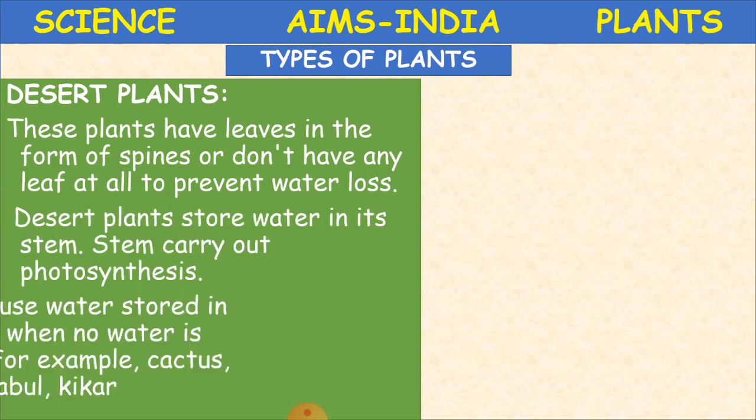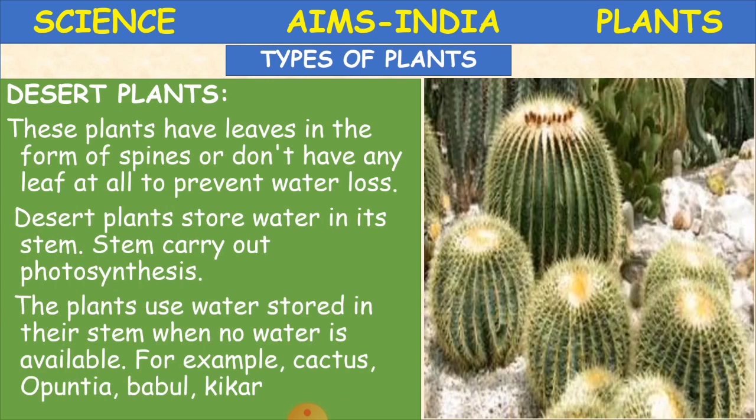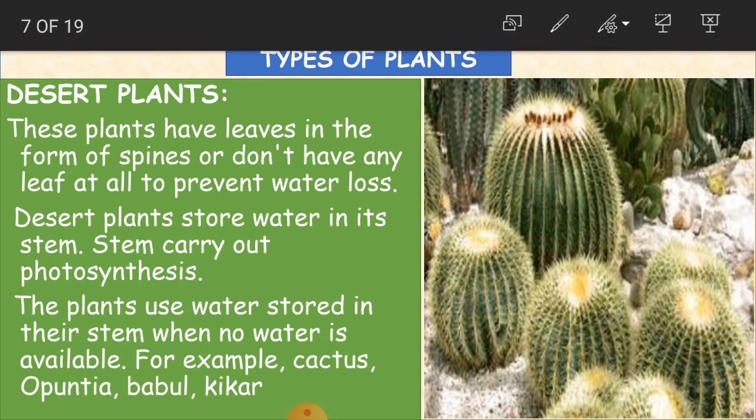These plants have leaves in the form of spines or don't have any leaf at all to prevent water loss. See, that's what we said. These plants have leaves in the form of spines. Like as we see in our regular plants, they don't have such type of leaves. If you see, children, in this diagram, even in our previous diagram also, the leaves are not in normal shape. No, they are in the form of spines.